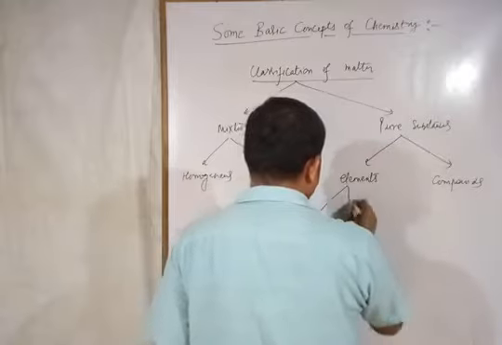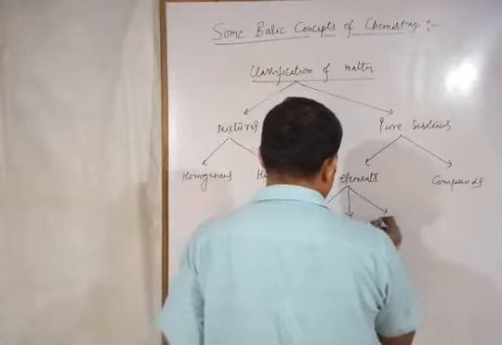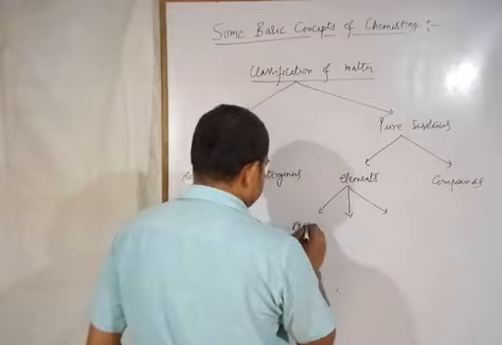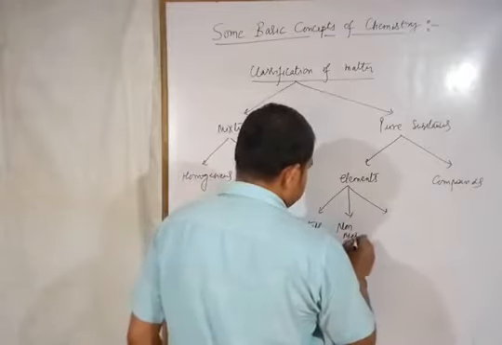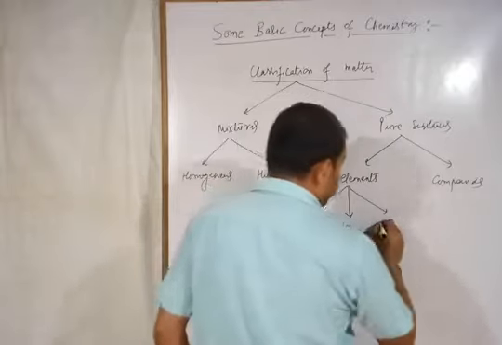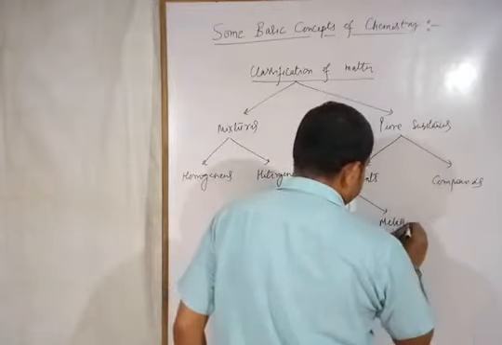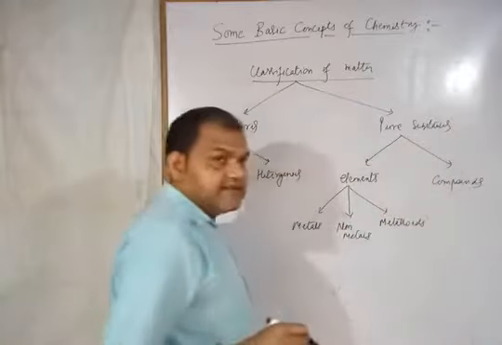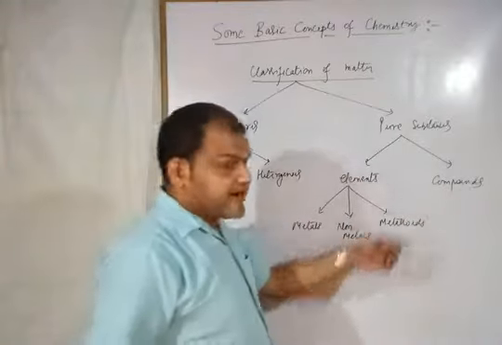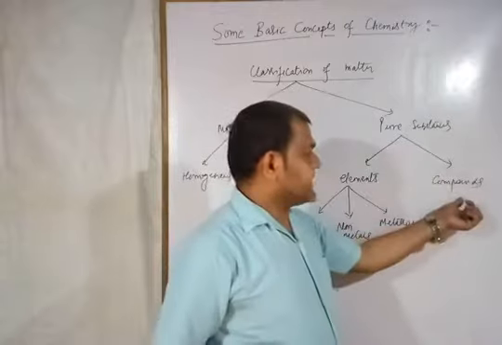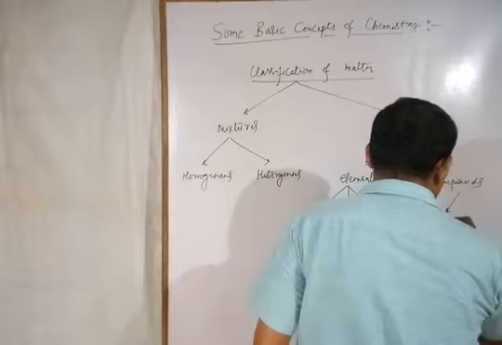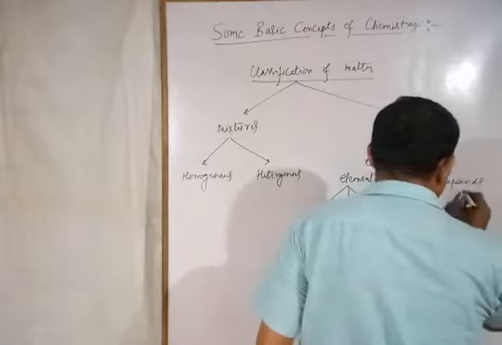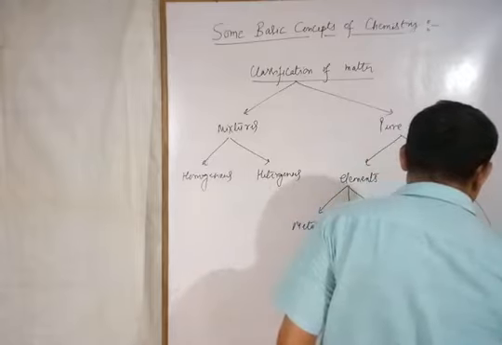Compounds further classified into three parts: metals, non-metals and metalloids. All right. Compound is also categorized into two types of compounds. That is the organic compound and inorganic compound.